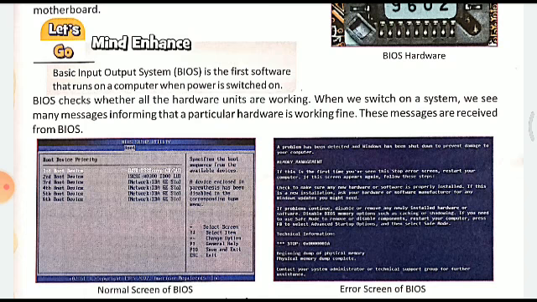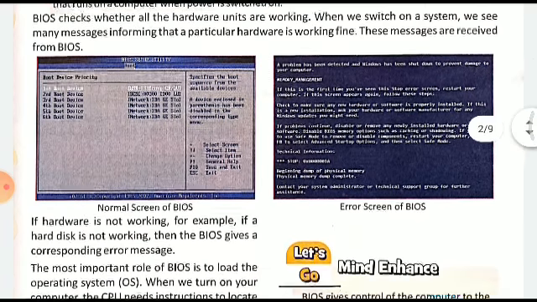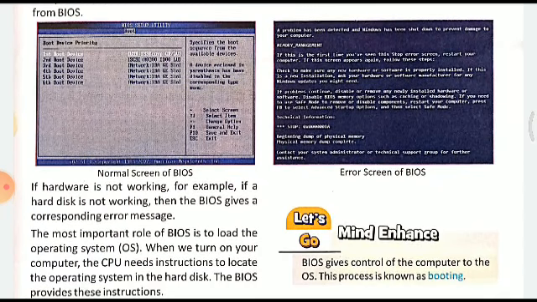Now see, Basic Input Output System is the first software that runs on a computer when power is switched on. BIOS checks whether all the hardware units are working. When we switch on a system, we see many messages informing that a particular hardware is working fine. These messages are received from BIOS. Like see in the screen, the two screens which are shown. A screen like any of these can be there.